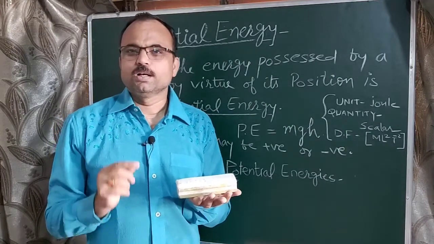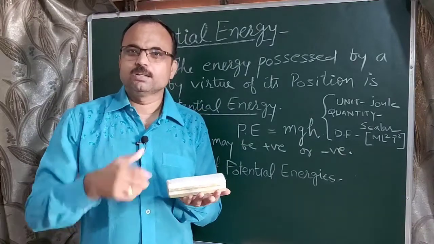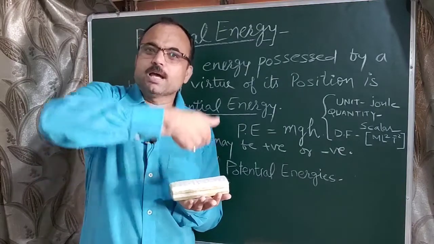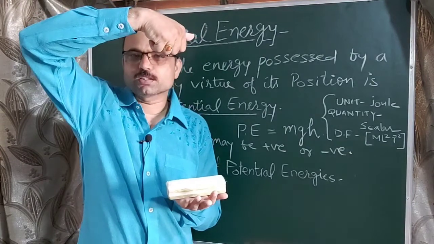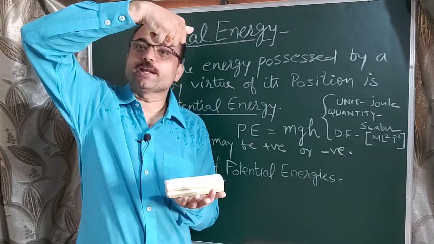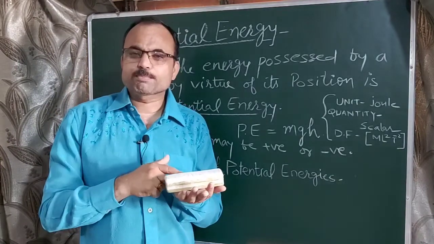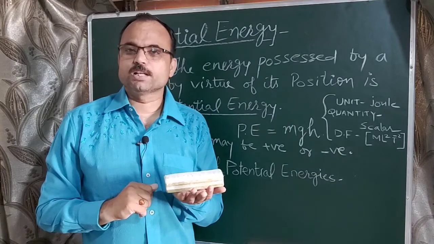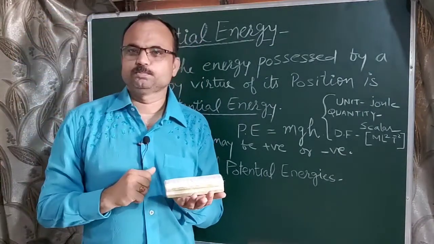As we know, work equals force into displacement. So what force did we apply here? The weight of this body, which is mg. Force mg is applied in upward direction, due to which the body lifts to a certain height h. But the main condition is that the acceleration produced in the body should be zero. The body moves without acceleration, which means we have to move the body with constant velocity.